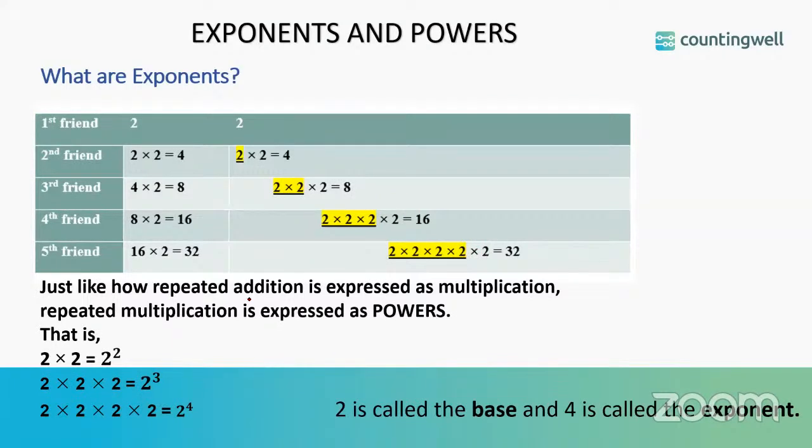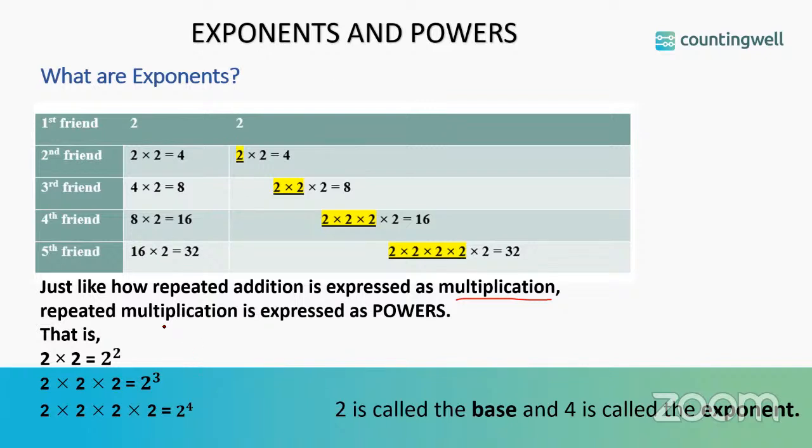So just like how repeated addition is expressed as multiplication. If we add 2 2 times, it means it is 2 times 2. If we add 2 3 times, it is nothing but 3 times 2. Or if we are adding 2 4 times, it is nothing but 4 times 2.